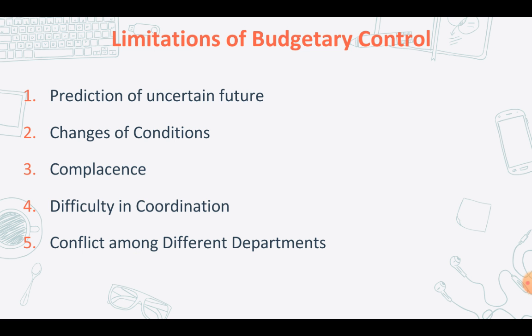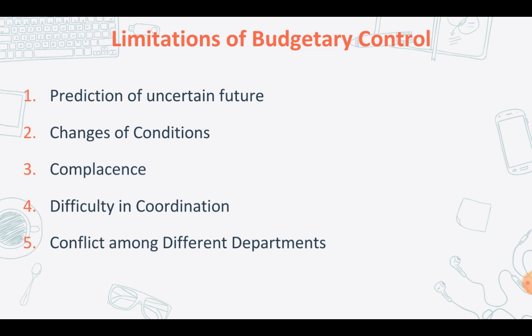And finally, conflict among different departments. Budgetary control will set targets for different departments individually, keeping in mind what is required, what is not required for the firms. So this will make the department heads become selfish in order to get maximum funds, and also they'll think only in terms of achieving their own set targets. They will not be thinking in terms of achieving organizational goals.